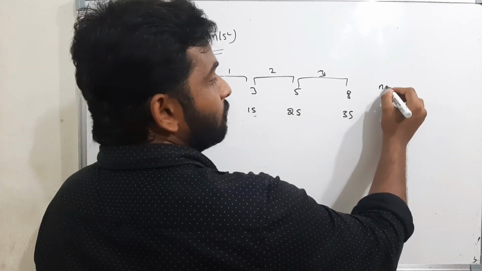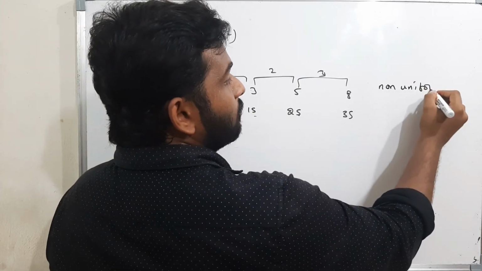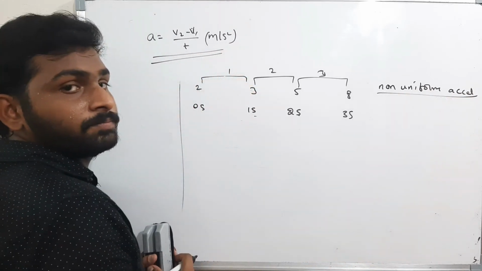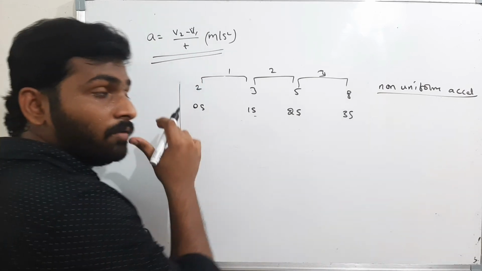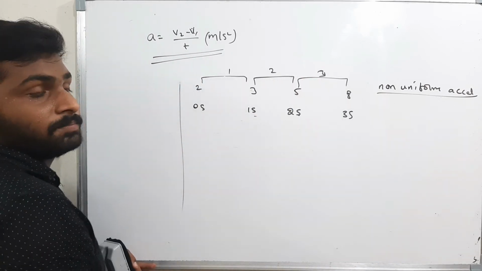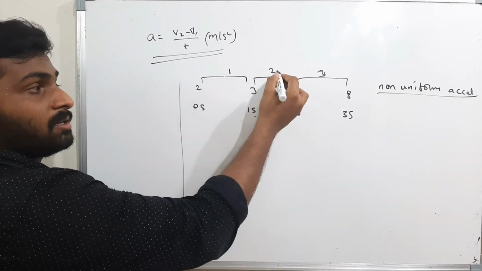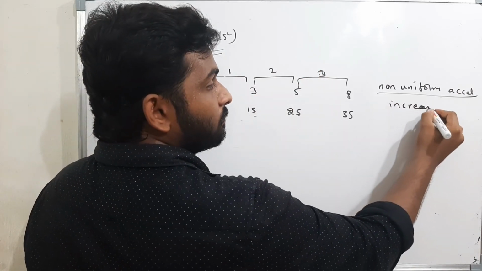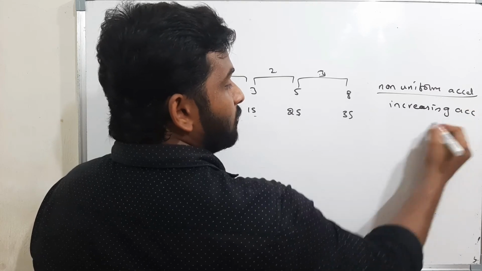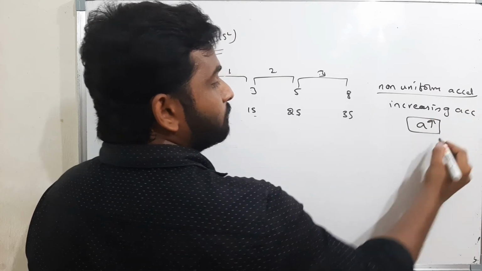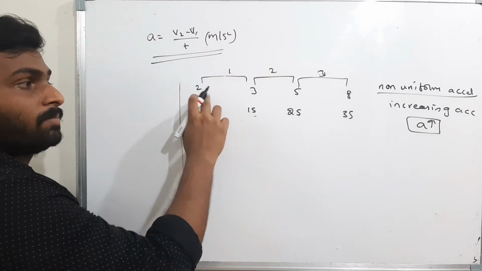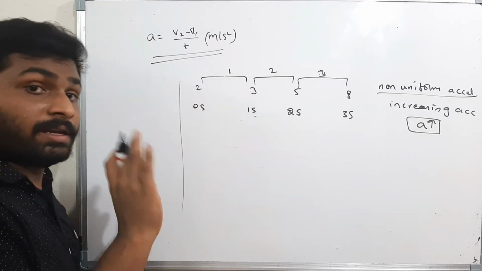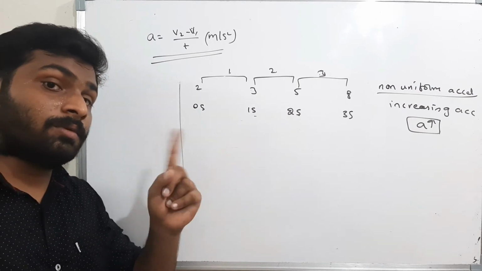If it is non-uniform acceleration. Next one, non-uniform acceleration. Now whether the acceleration is increasing or decreasing. Here the acceleration is 1, here the acceleration is 2, here the acceleration is 3. Therefore it is increasing in acceleration. The same thing for 8, 5, 3, 2. That means it is a decreasing in acceleration. It is acceleration. It is not retardation.